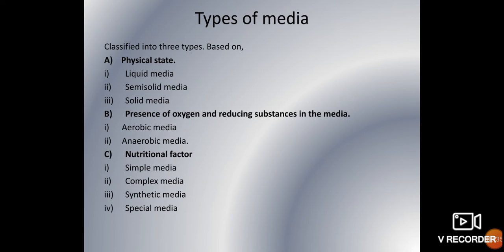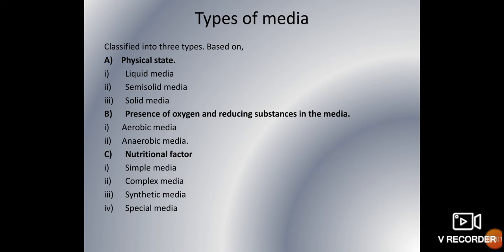Next, types of media. Types of media can be classified into three types: based on physical state, based on presence of oxygen and reducing substance in the media, and nutritional factors. Based on the physical state, there are three types of media: liquid, semi-solid and solid media. Liquid media is always in liquid form, for example peptone water and glucose broth.